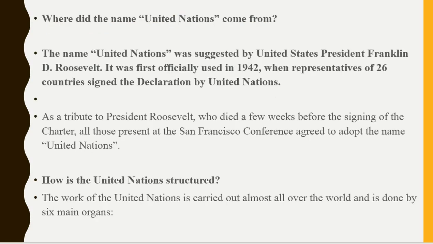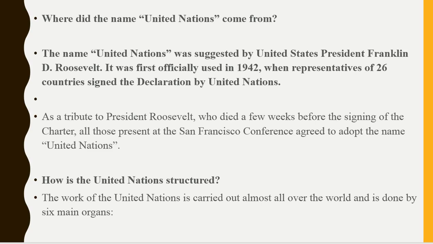Next, where did the name United Nations come from? Actually, the name United Nations was suggested by the United States President Franklin D. Roosevelt. It was first officially used in 1942 when the representatives of 26 countries signed the Declaration by United Nations. As a tribute to President Roosevelt, who died a few weeks before the signing of this charter, all those present at the San Francisco conference agreed to adopt the name United Nations to commemorate the leader. Who was that leader? That is Franklin Roosevelt.